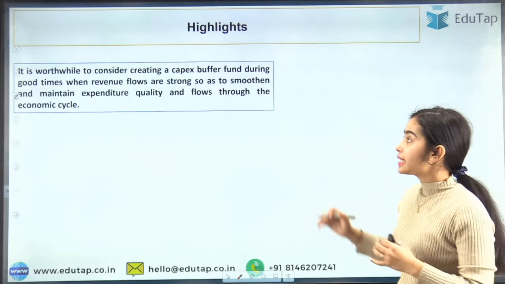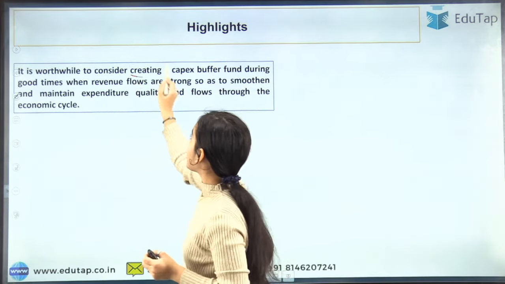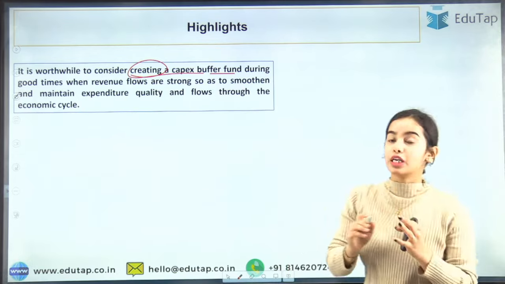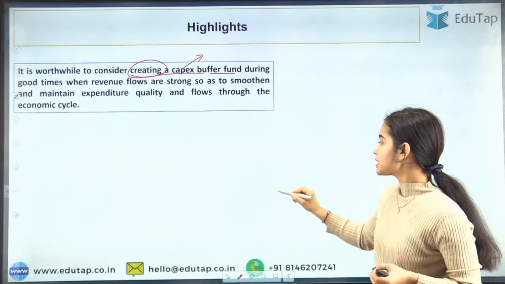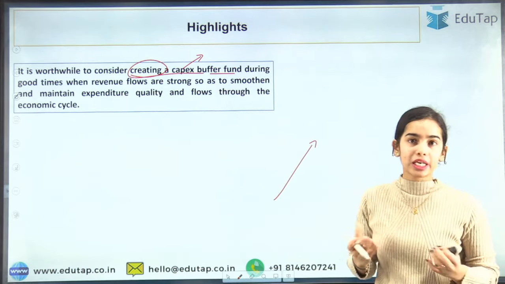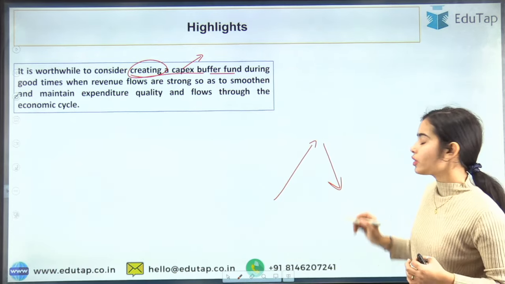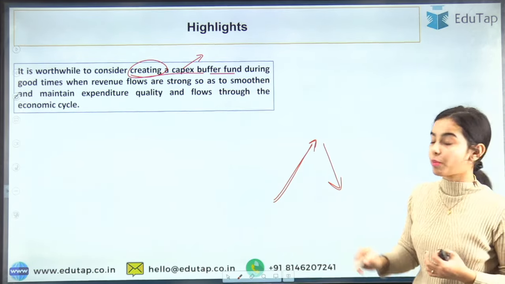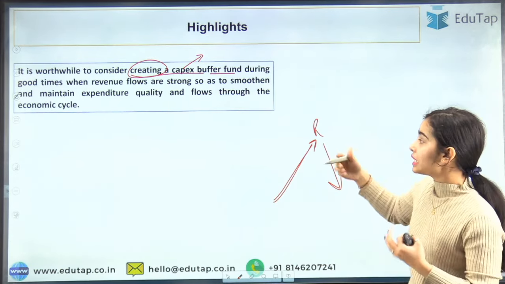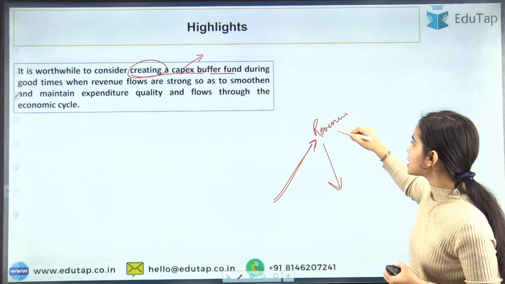So the next highlight is that it is worthwhile to consider creating a capex buffer fund. So we have to make a capital expenditure buffer fund. Usually what happens is that there are times of boom in the economy and times of downturn in the economy. This is the upturn that happens in the economy when the revenue flow to the government is quite high.